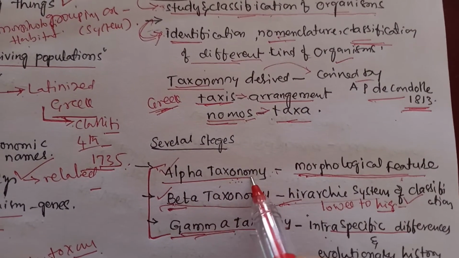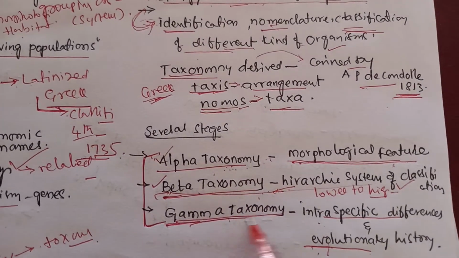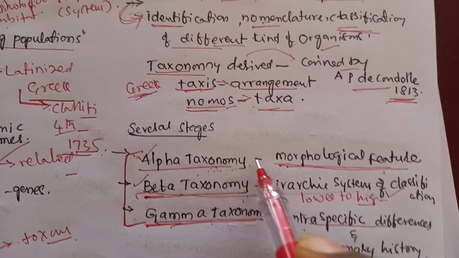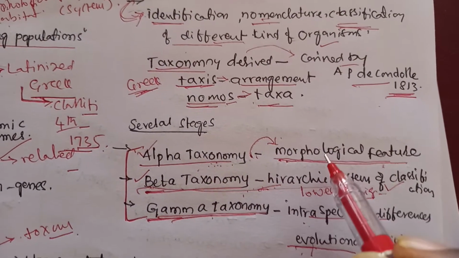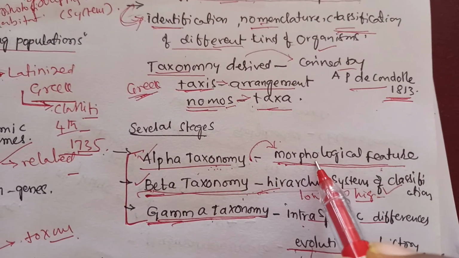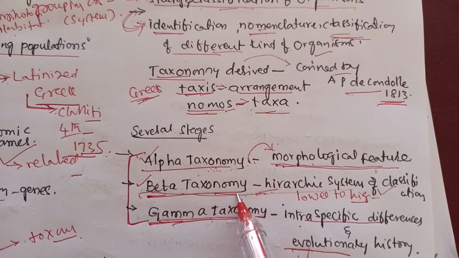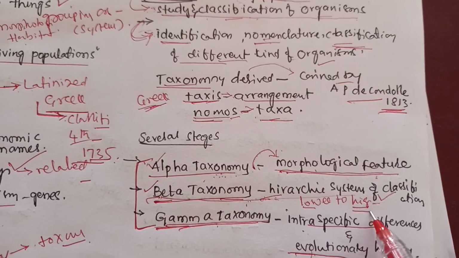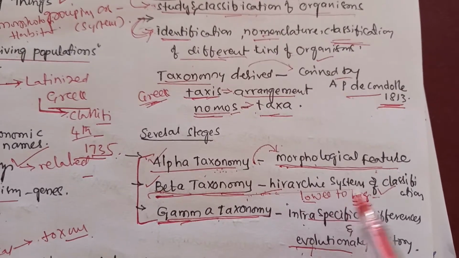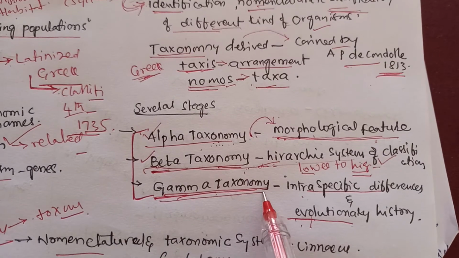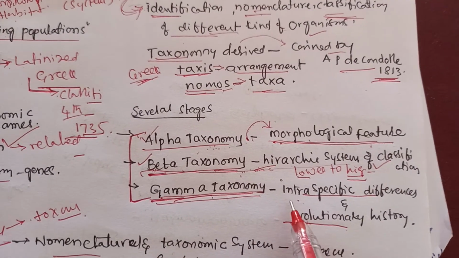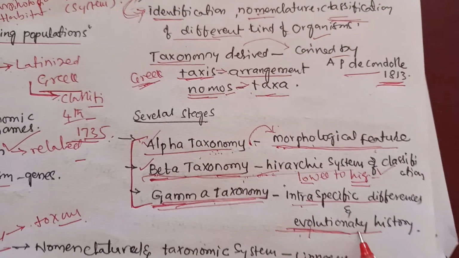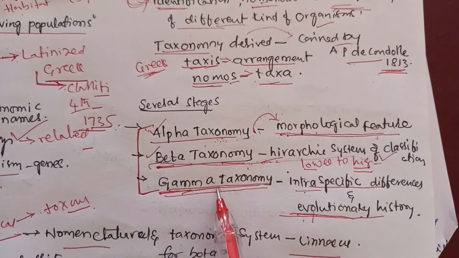One is alpha taxonomy, beta taxonomy and also gamma taxonomy. Alpha taxonomy means the species are identified and characterized by their morphological features, and beta taxonomy means we are arranging the species from lower category to higher category, like a hierarchy system of classification. And gamma taxonomy deals with the intraspecific differences, and evolutionary history is studied under gamma taxonomy.